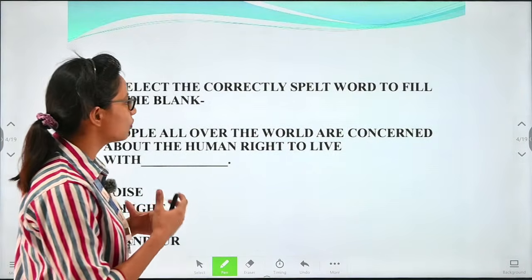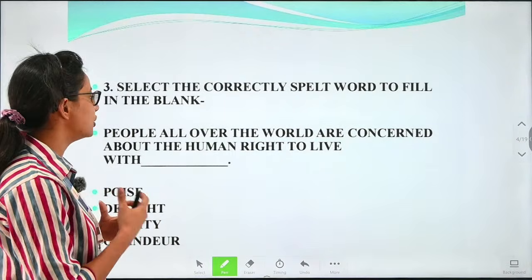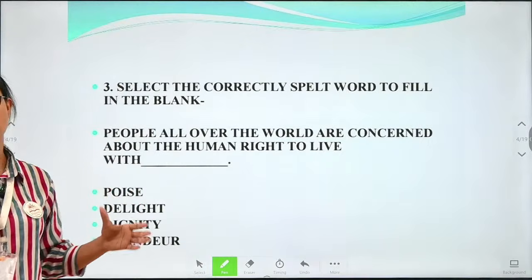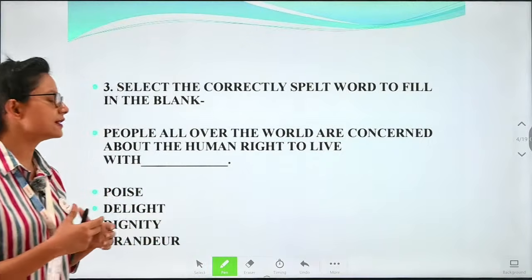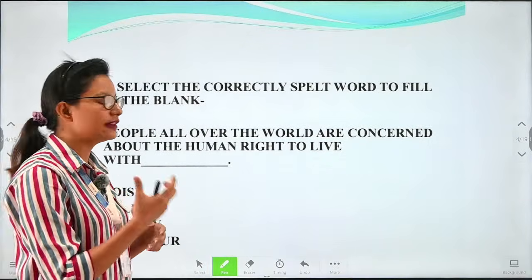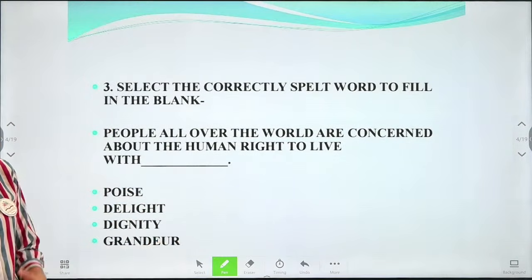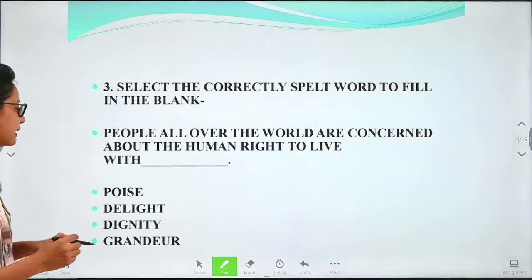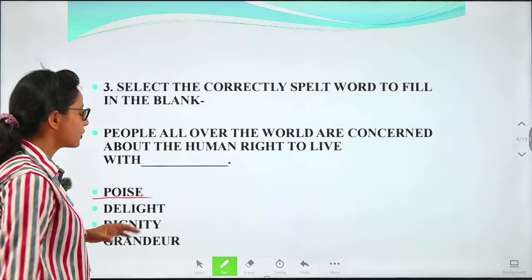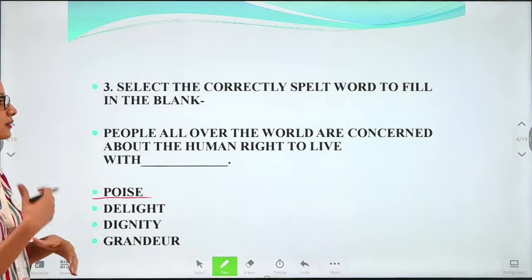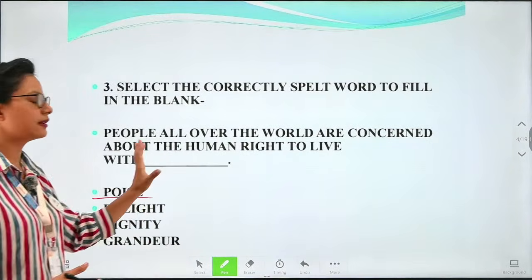People all over the world are concerned about the human right to live with blank. So the people who are living all over the world are concerned with the human right, but we have to find the word which correctly fits this blank. So first we will know the meaning of these given options, so that accordingly we can fit the option in the blank.